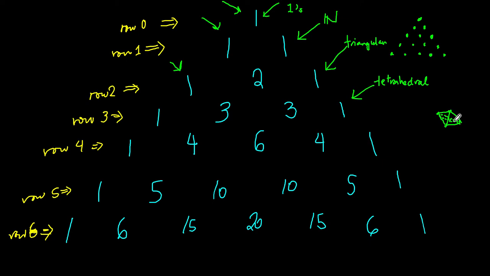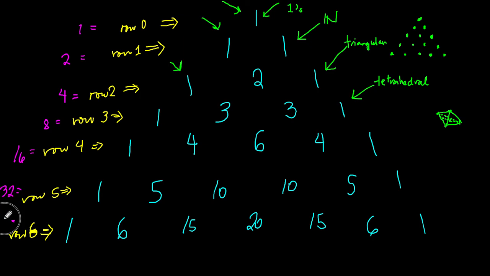The next fascinating thing about this Pascal's triangle is that you can add the numbers per row and look at the answer. Add 1 to nothing, so that's just 1. Add 2 numbers here, 1 plus 1, which is 2. Add 1 plus 2 plus 1, that's going to give us 4. Add 1 plus 3 plus 3 plus 1, that's going to give us 8. Add 1 plus 4 plus 6 plus 4 plus 1, that's going to give us 16. Next is 1 plus 5 plus 10 plus 10 plus 5 plus 1, that's going to give us 32.